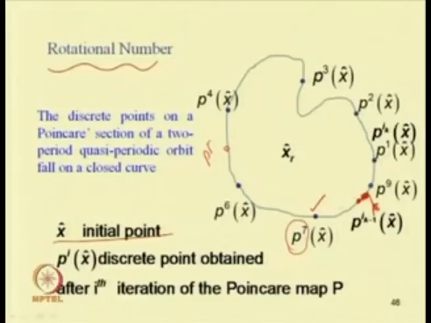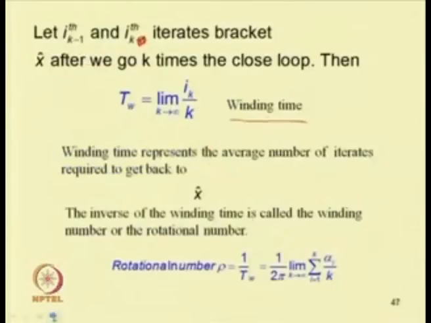Once we have come across the loop, the point x is bracketed between P 7 and P 8, and that is how we can tell the winding time.